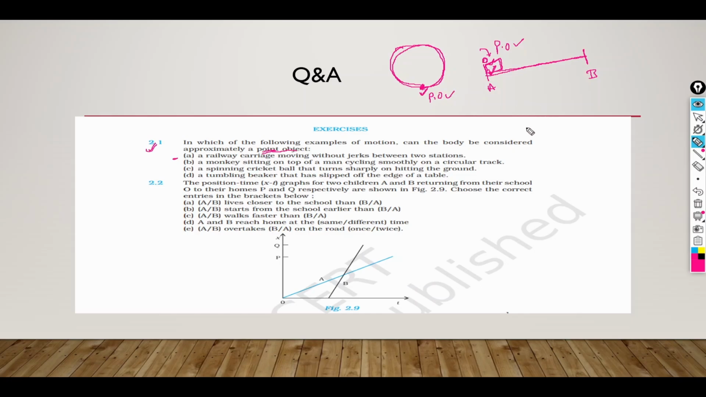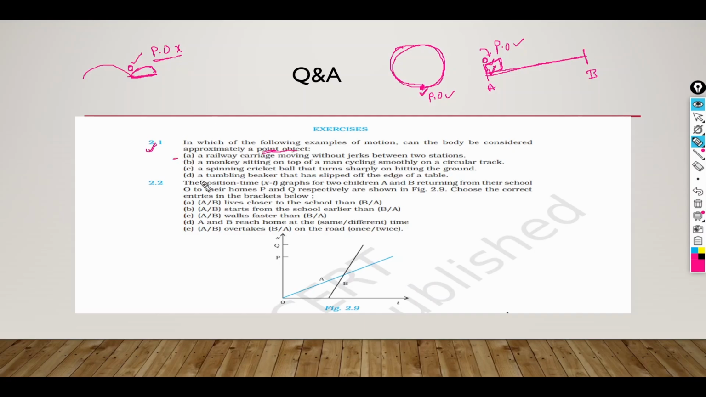Now moving on to the third case, a spinning cricket ball that turns sharply on hitting the ground. A bowler bowls and then after striking the ground it spins. If we compare the size of the ball and the distance it travels after striking the ground, it is not that much. So in this case this ball is not a point object.